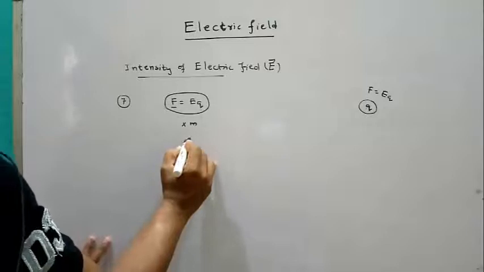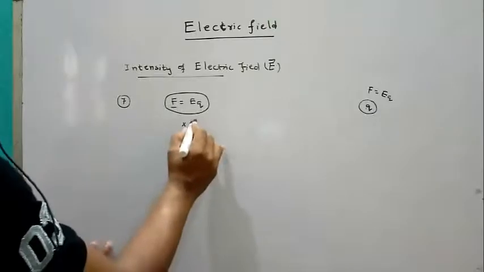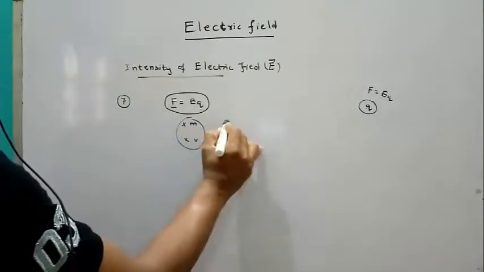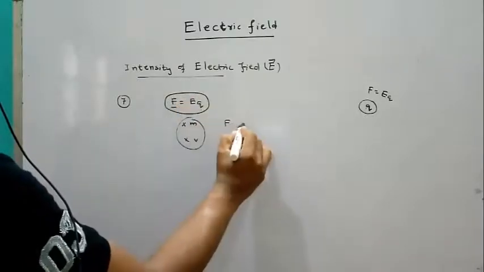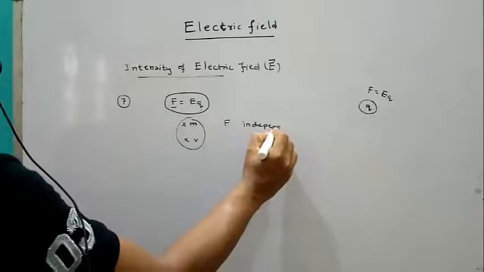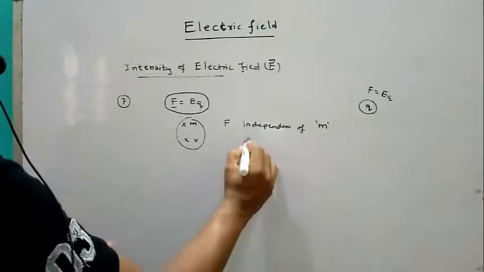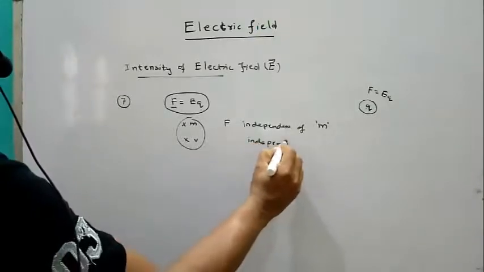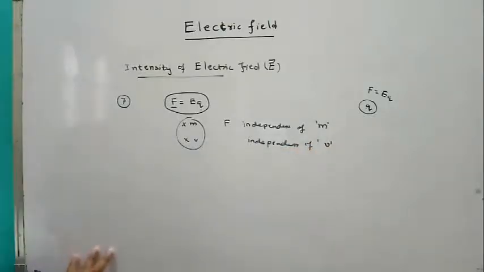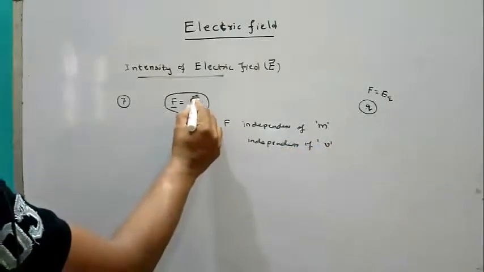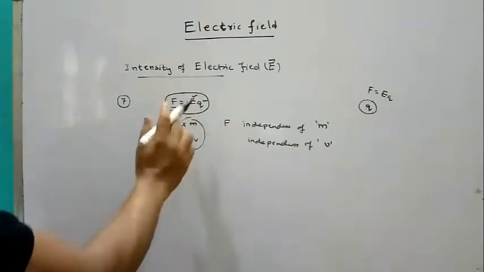Next, there is no velocity. So by this we can conclude the force experienced by a charge Q in an electric field is independent of the mass of the particle and independent of the velocity of the particle. It depends on the electric field intensity and the charge only. That is F equal to EQ.